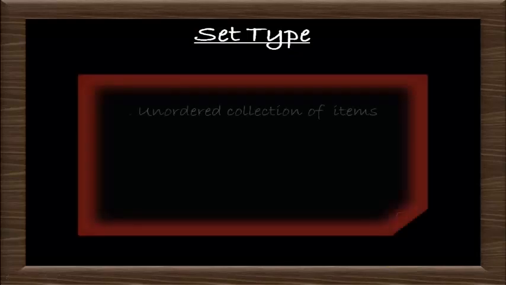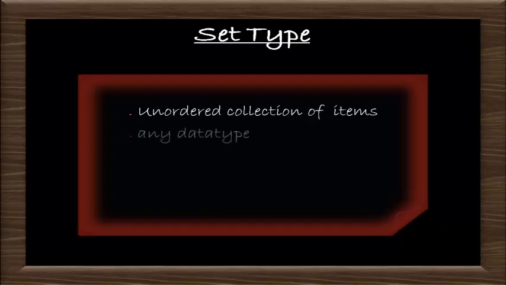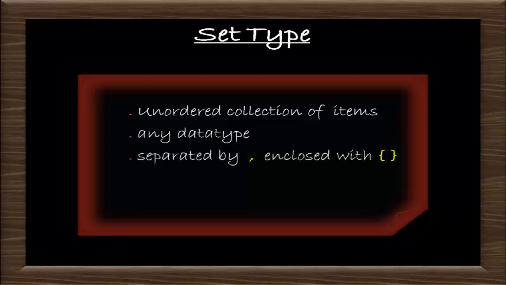Next data type is set. Set is an unordered collection of items. Set also can have different data types separated by comma and here it is enclosed with curly bracket. Items in the set are not ordered and items should be unique, that is, duplicate items are not allowed here. This is an example for set data type.